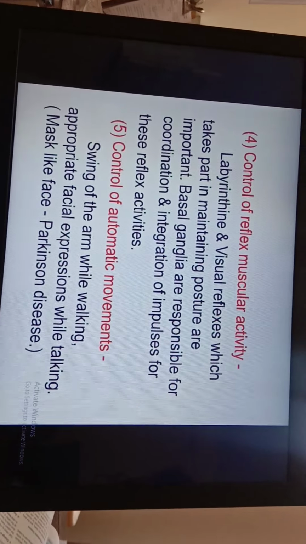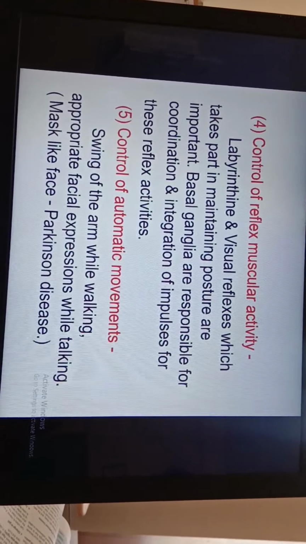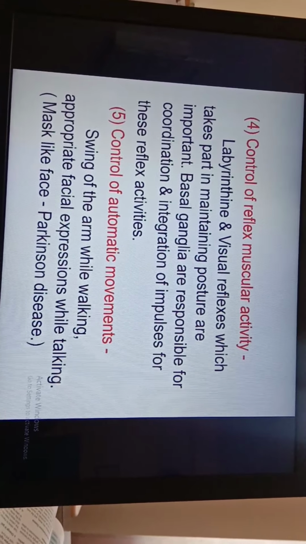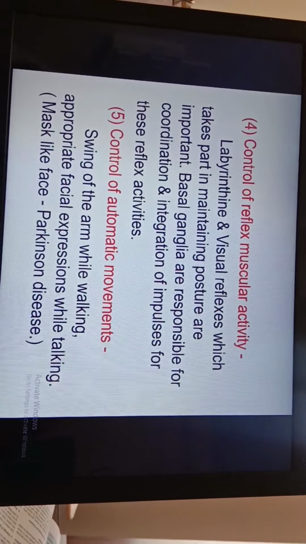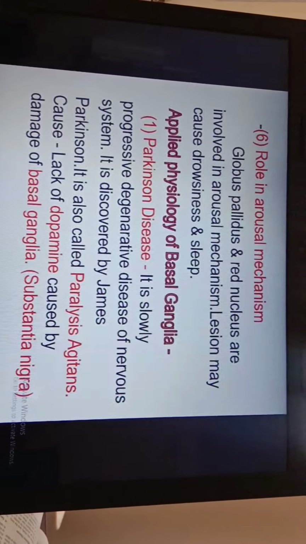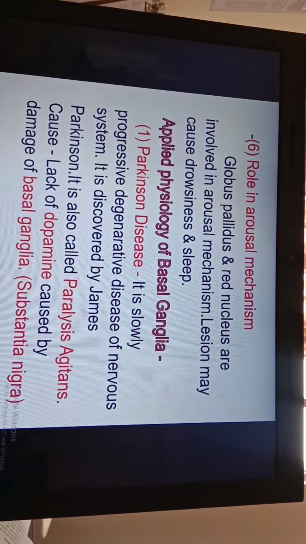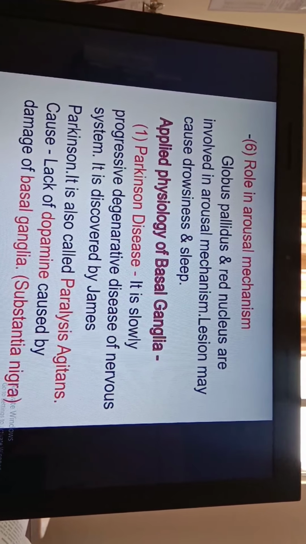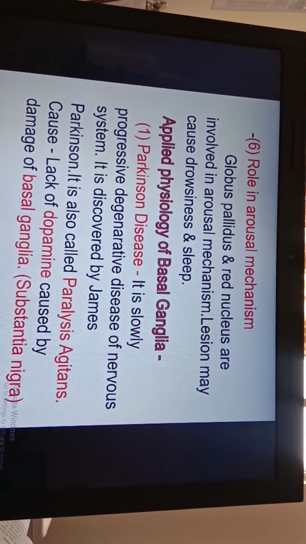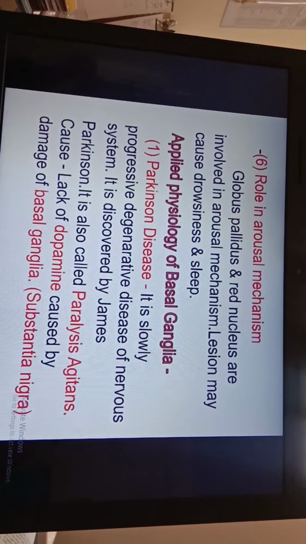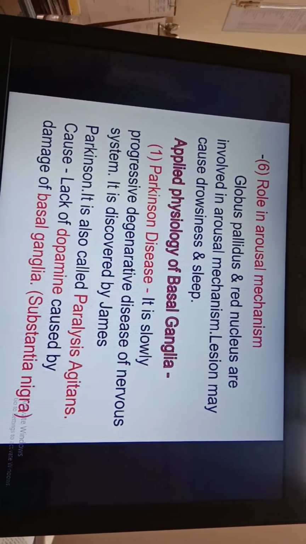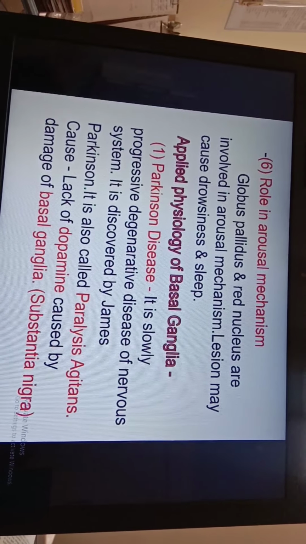That is the reason in Parkinson's disease all these activities get affected. The person gets a mask-like face. Next important function of basal ganglia is in the arousal mechanism. The globus pallidus and red nucleus are involved in the arousal mechanism. Lesion to this may cause drowsiness or sleep. Then we will discuss applied physiology.